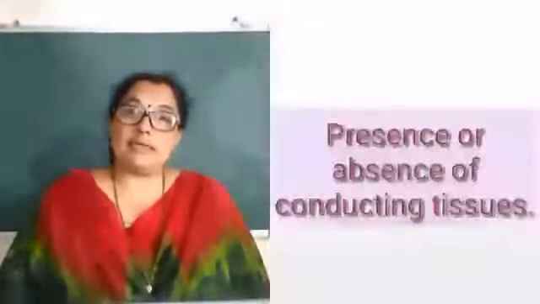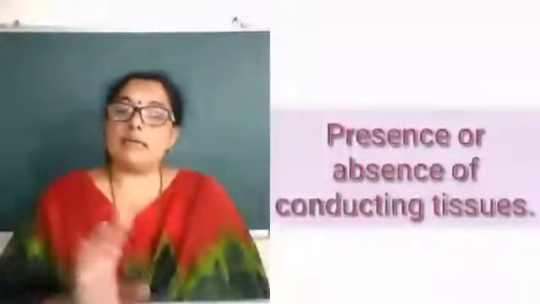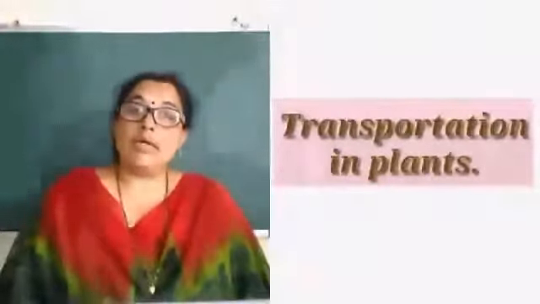The second level of classification of plants is whether they have conducting tissues. Now what do you mean by conducting tissues? As we have blood in our body, blood is doing the work of transportation in our body. Same way for the plants also, there is a function of transportation which is carried out by a special group of cells.